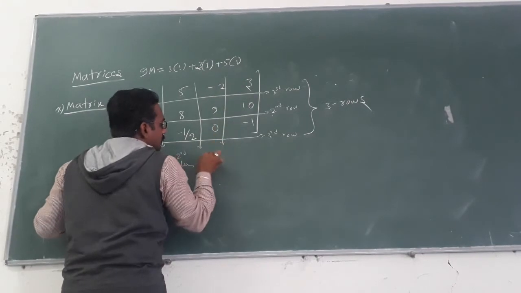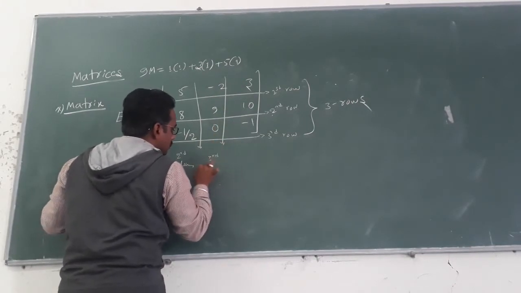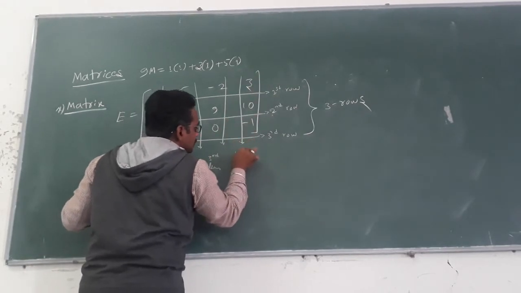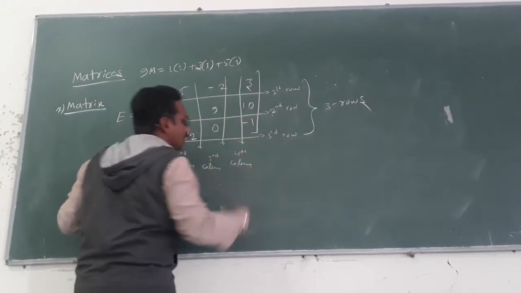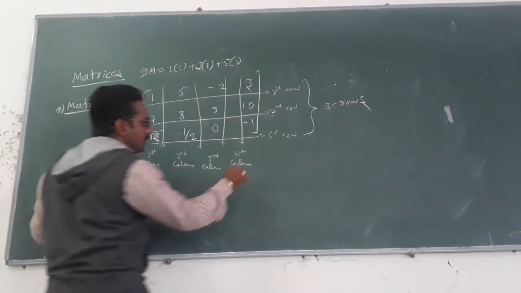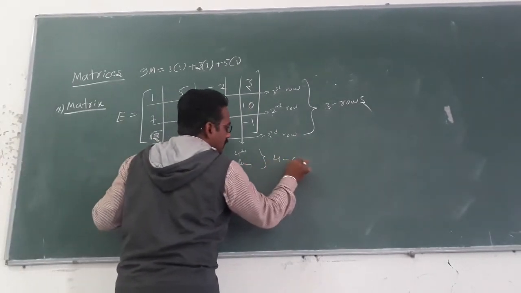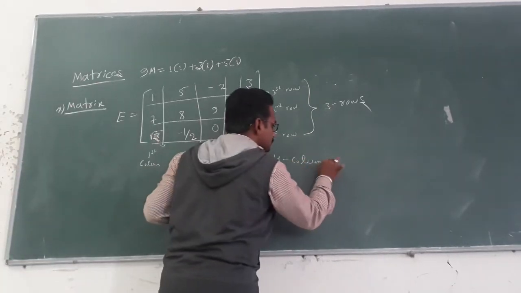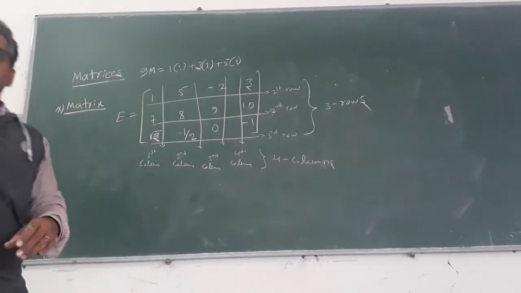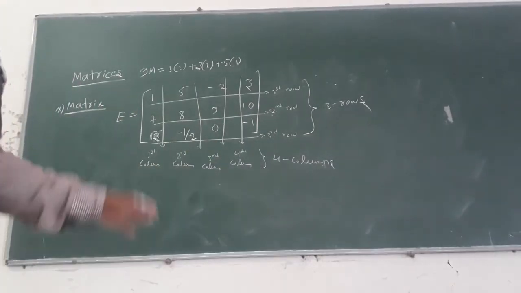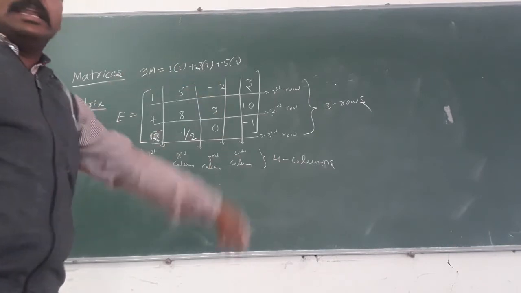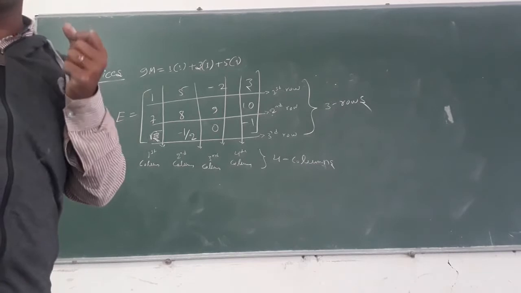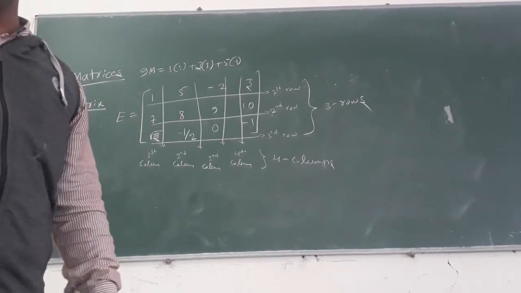Next, third column. Next, last, that is the fourth column. So totally how many columns are here? 4 columns. So the horizontal lines of elements of the matrix constitute the rows, and the vertical lines of the elements of the matrix constitute the columns. Got the point? Okay?